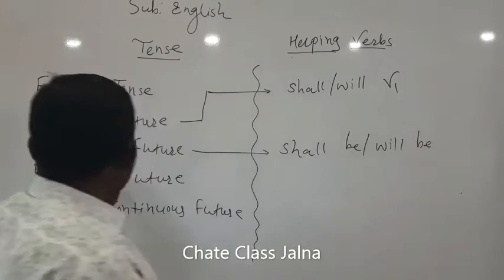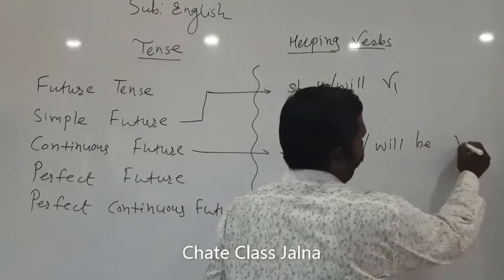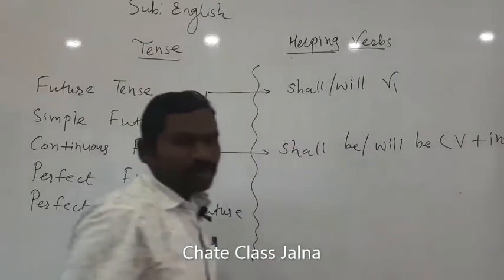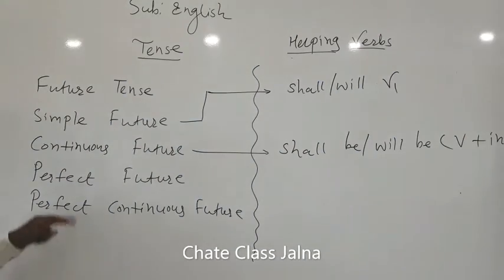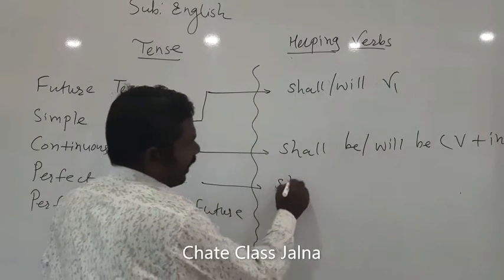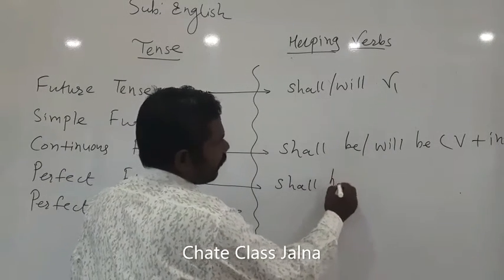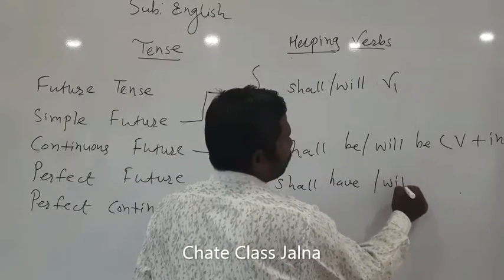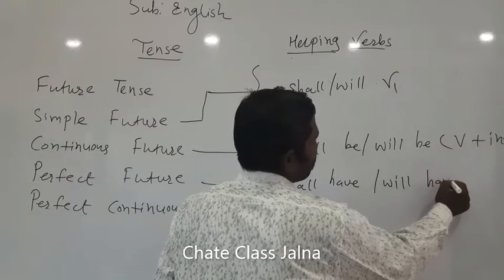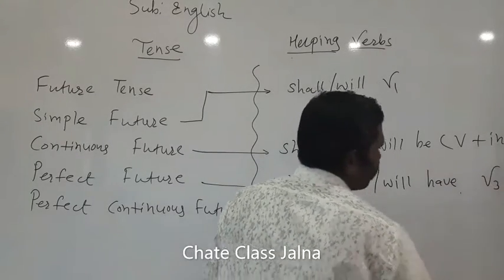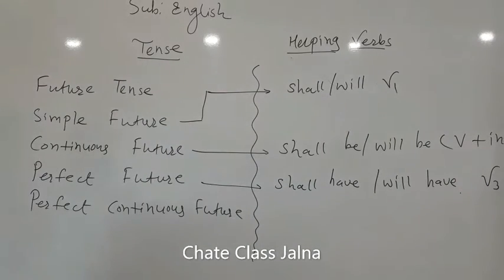As the word continuous comes, verb plus ing, we put ing to the verb forms. Similarly in perfect future there is shall have, will have, and verb's third form.